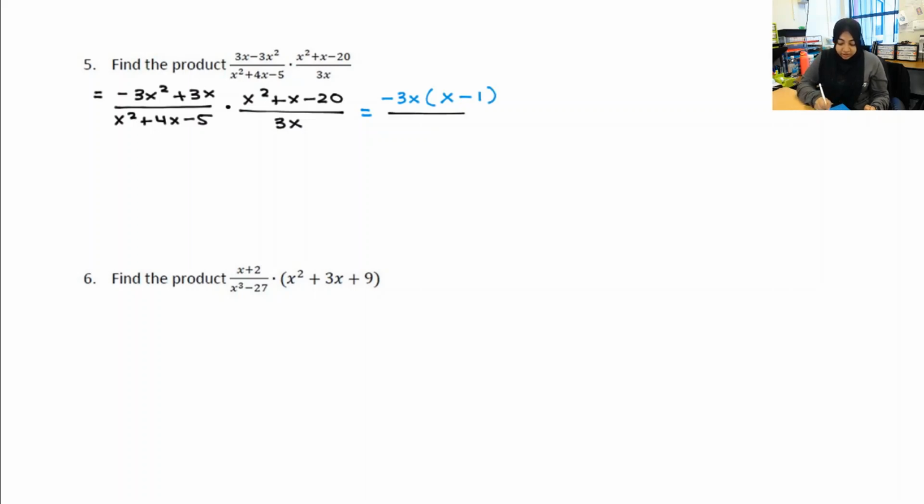Now in the denominator, I've got a trinomial, so I'm going to see if I can factor that. Luckily for us, the a term is 1, which is awesome. We love that. X times x is x squared. Now I want to see, are there two numbers that when I multiply them, I get negative 5, and when I add them, I get positive 4?